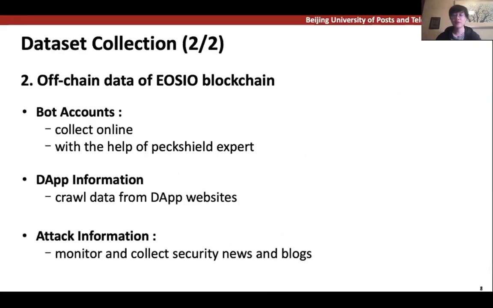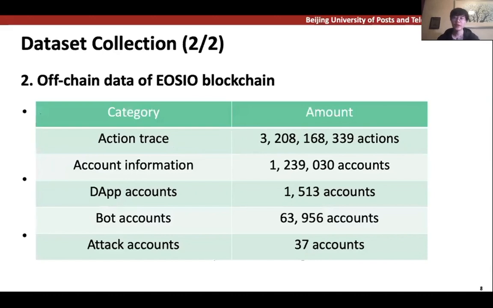Bot accounts are useful for bot detection. We collect them both from online datasets and with the help of experts. A DApp is an app powered by blockchain. DApp information is useful for attack detection. We collect it by crawling DApp websites. Attack information is useful for attack detection. We collect the data by monitoring and collecting security news and blogs from well-known blockchain security companies. As a result, we collected over 3 billion actions, 1 million account information, 1,000 DApp accounts, 60,000 bot accounts, and 37 attack accounts in total.